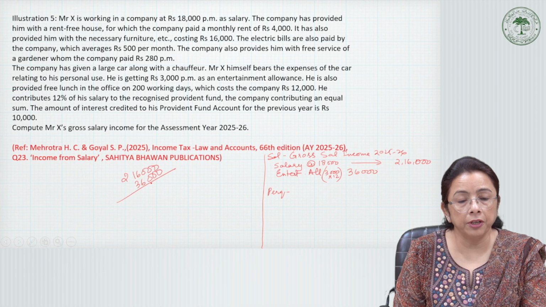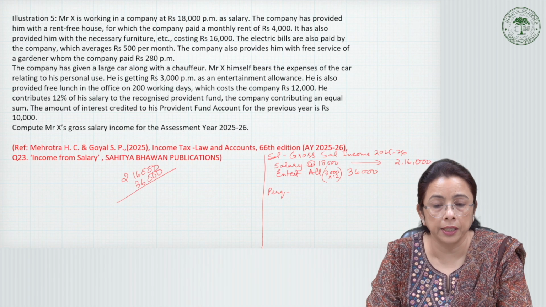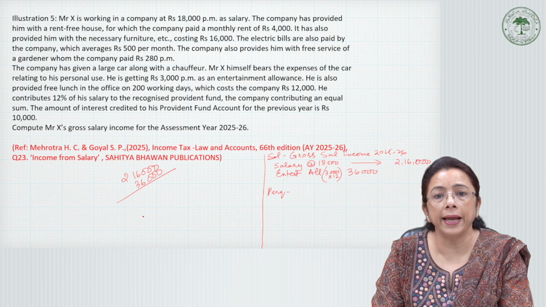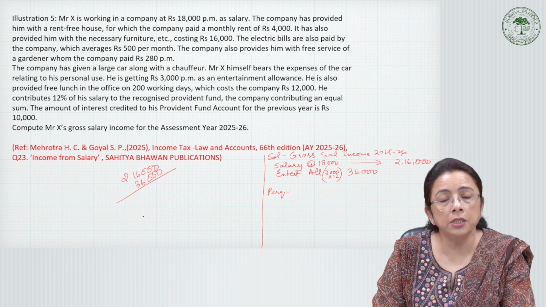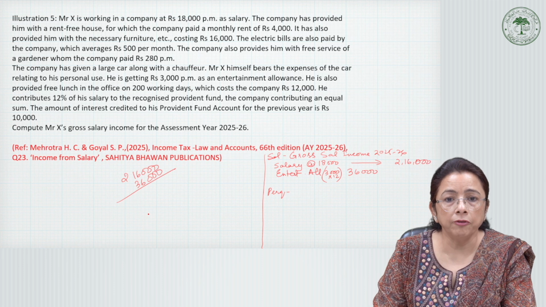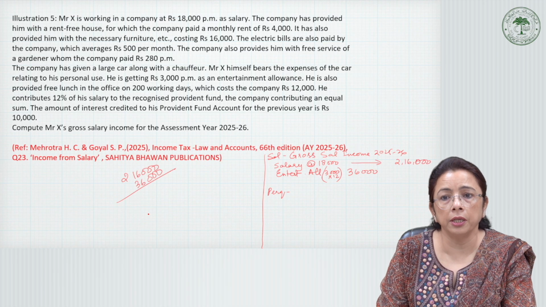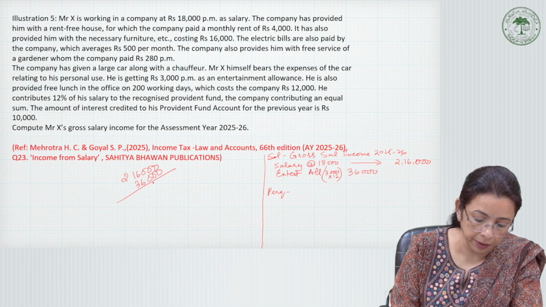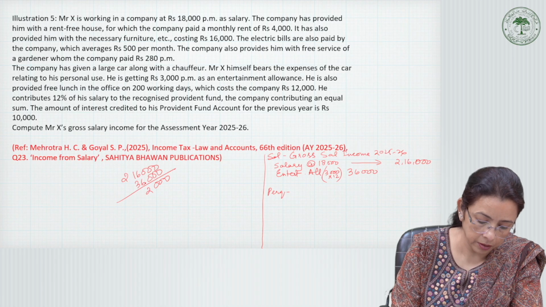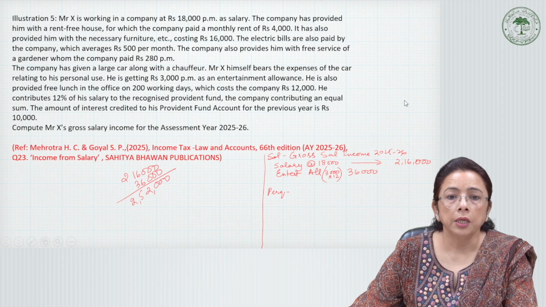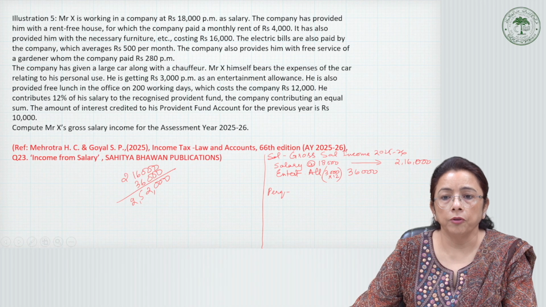For the purpose of rent-free accommodation, we have to work on this, because by the basic definition, for salary for the purpose of calculating rent-free accommodation we have to include the allowances and dearness allowance DA also, if it forms part of the salary, or dearness pay. But that information is not given here. So we will be including only this part, the entertainment allowance. 2,52,000 is there for the purpose of this.